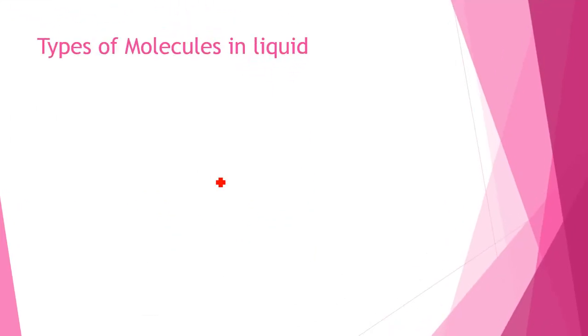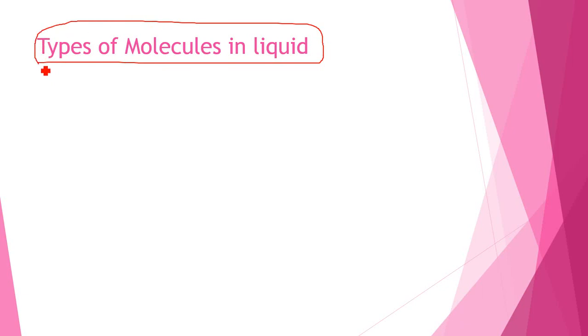Now come on, next topic. Types of molecules in a liquid. So what about a liquid? I told you that a liquid does not have a definite shape, but it has a definite volume, so that's why it cannot flow in the air. So it takes the shape of the container.